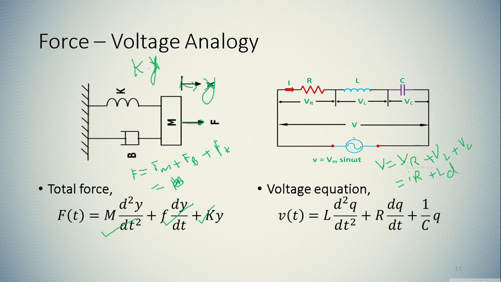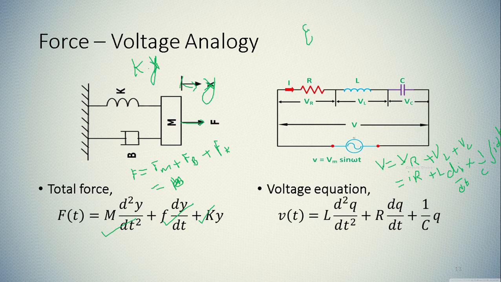If you just remember all these equations of voltage across inductor and capacitor, and current through inductor and capacitor, then this is very easy. And what will be the voltage across the capacitor? It will be 1 upon C integration I dt. Okay, so the total voltage will be IR plus L di by dt plus 1 upon C integration I dt.